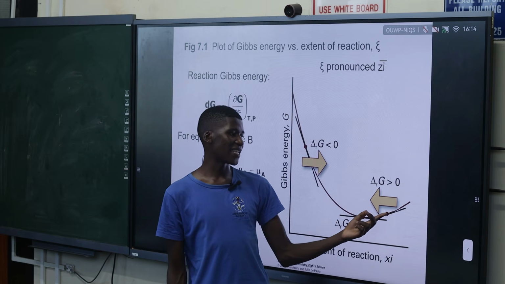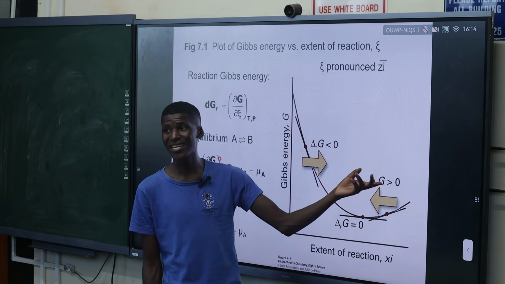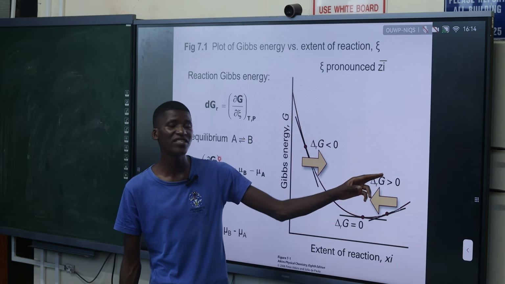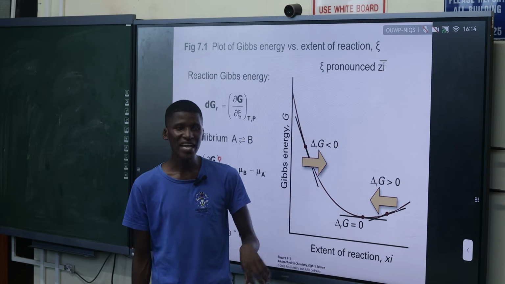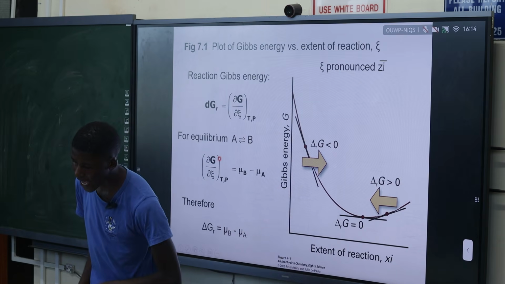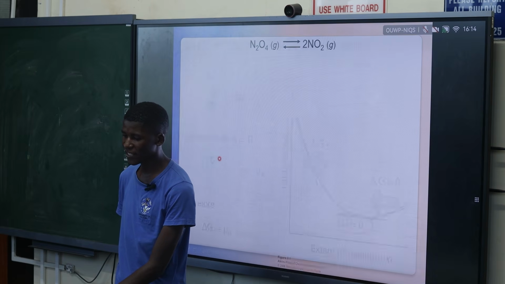After this point, the slope of the graph is now positive, which means the Gibbs energy change is positive. It means the reaction is non-spontaneous, no longer happening on its own. That is why it needs to absorb energy so that it can proceed. So basically, that is how to interpret that graph.